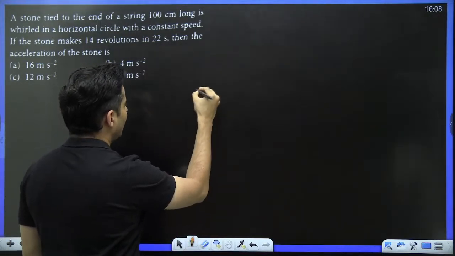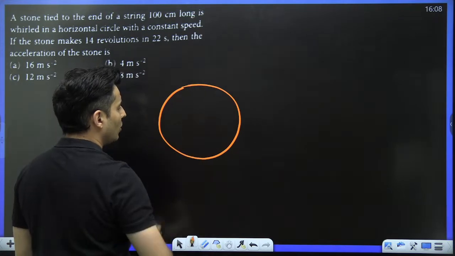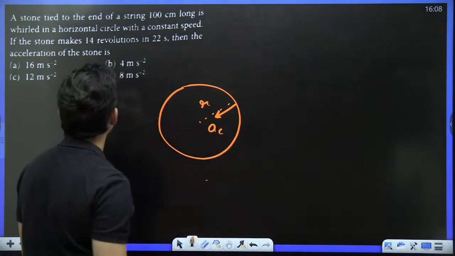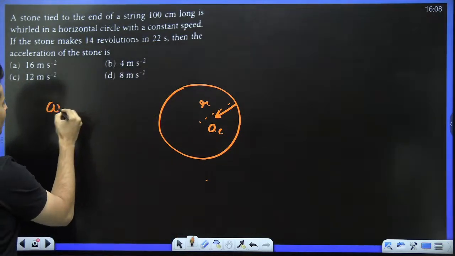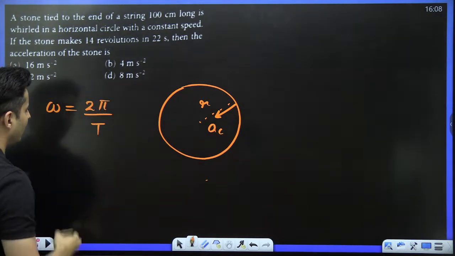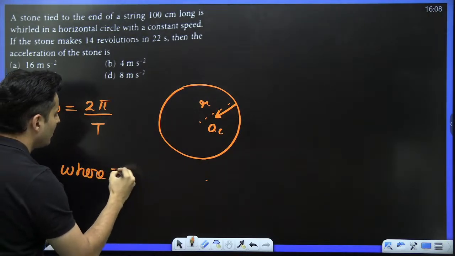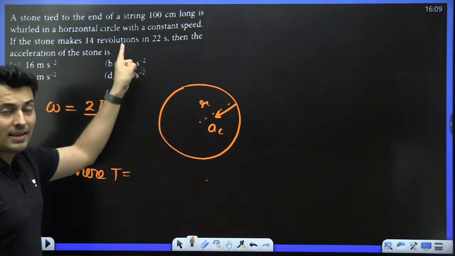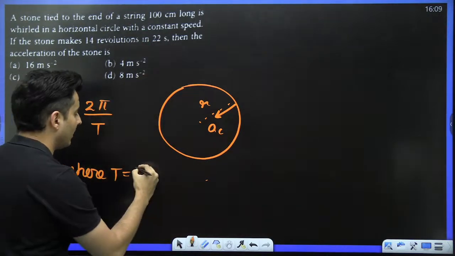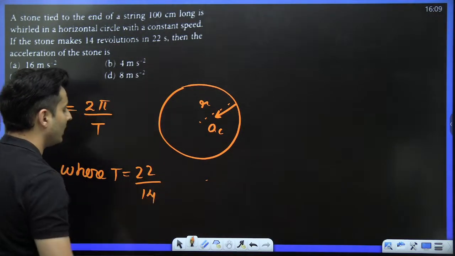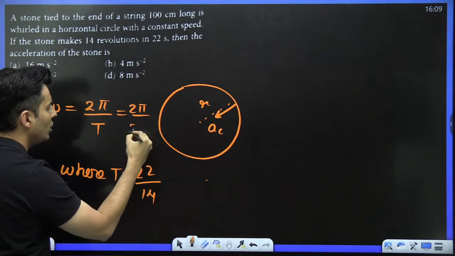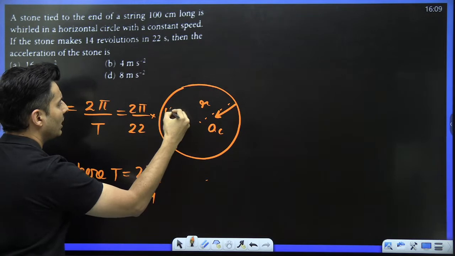Because the particle is going in circular motion with some radius, there is going to be some centripetal acceleration. I can find omega from here, because omega is nothing but 2 pi divided by the time period, where the time period is, see, 14 revolutions in 22 seconds. So for one revolution, the time period is 22 seconds divided by 14. Substituting, this will be 2 pi divided by 22, and then you get 14 on the top.